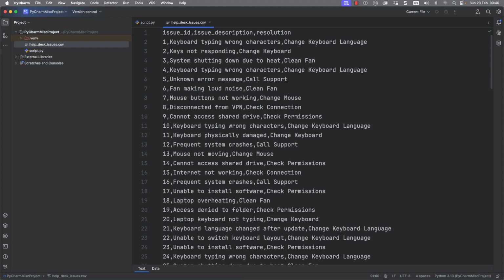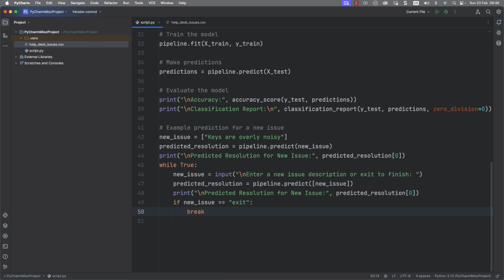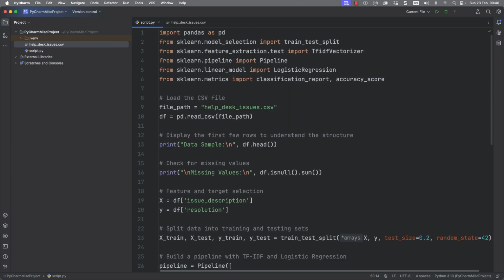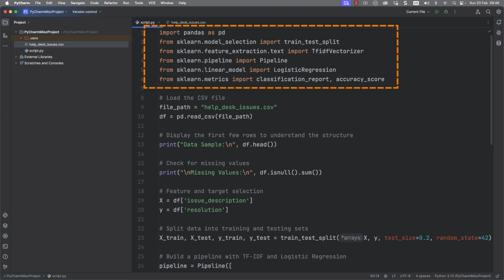But we're really working with possible resolutions of changing the keyboard, cleaning the fan, calling support, which is really the generic one, changing the mouse, checking permissions, and checking connection. So that's the CSV file. But if we go out and take a look at the script, we're using pandas to import the CSV file and create a data frame.